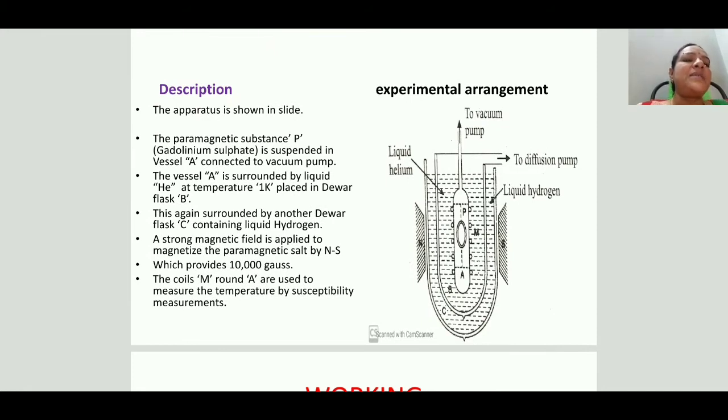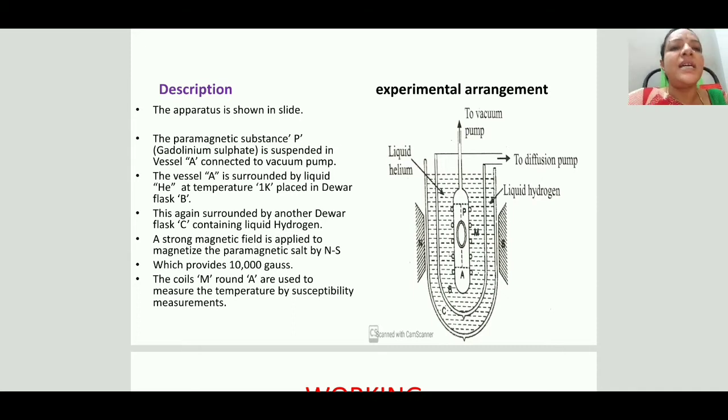So let us learn about this experimental process. This is the adiabatic demagnetization experimental figure. This is the experimental process. You are observing this Dewar flask arrangement system in this adiabatic demagnetization. Let us see the description part of this experiment.